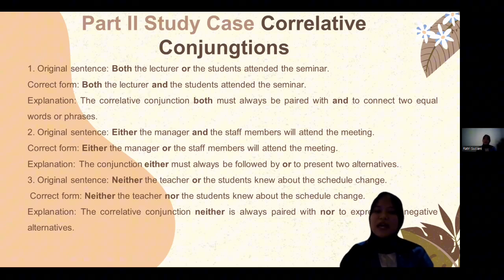Number 3: neither the teacher or the student knew about the schedule change. The correct form is: neither the teacher nor the student knew about the schedule change, because the correlative conjunction neither is always paired with nor to express a negative alternative.